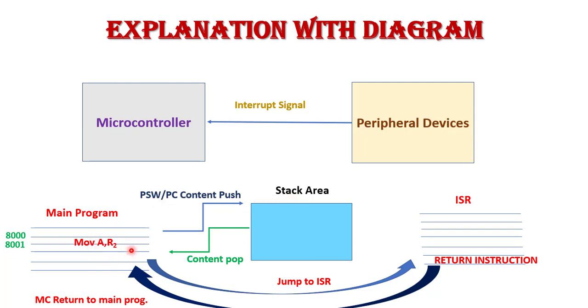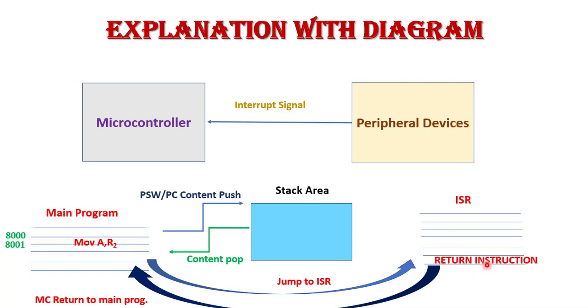Now after the execution of the instruction, the microcontroller jumps to where the interrupt service routine is written. That location is called the interrupt vector table. All the instructions in this interrupt service routine are executed one by one, and in the last there is a return instruction.